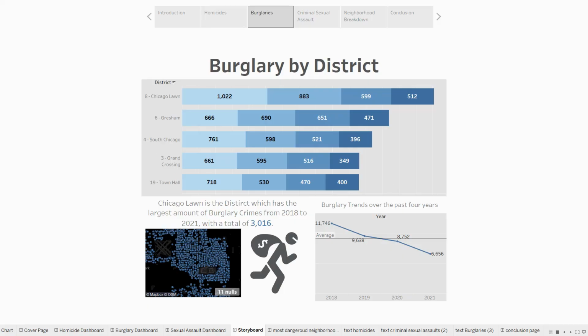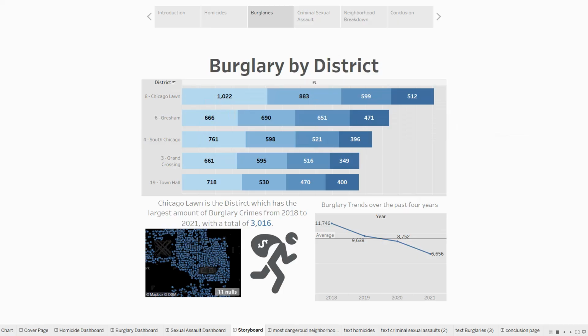But they're breaking down burglaries and criminal sexual assaults. So I won't get too much into how I set up each dashboard, just the information that'll be showing in it. Again, this one shows the top 5 districts for burglaries in Chicagoland, and this one is Chicago-Lawn by a lot. Chicago-Lawn had a total of 3,016 burglaries from 2018 to 2021, and you can see that's significantly more than Gresham, South Chicago, Grand Crossing, and Town Hall.